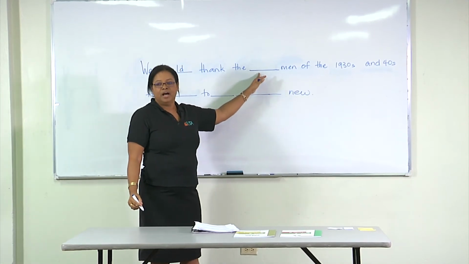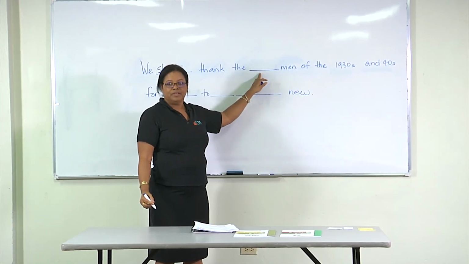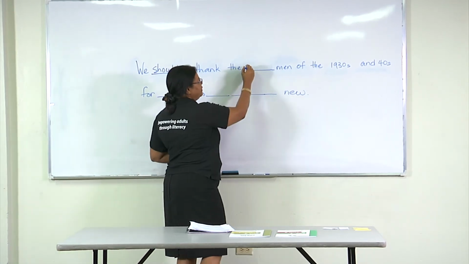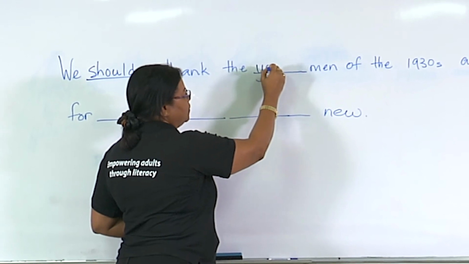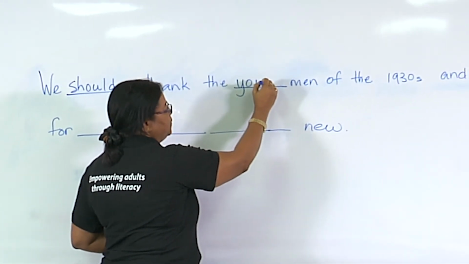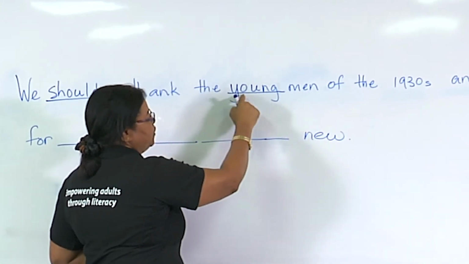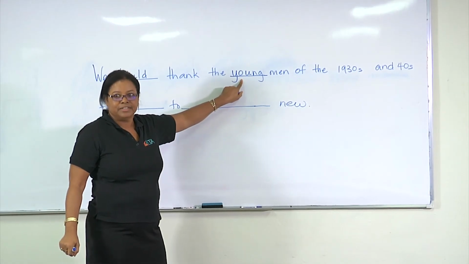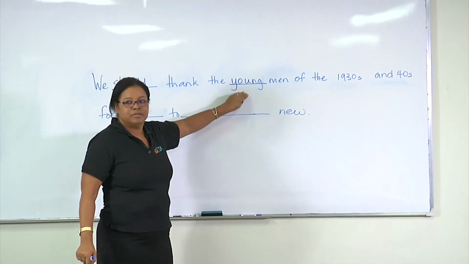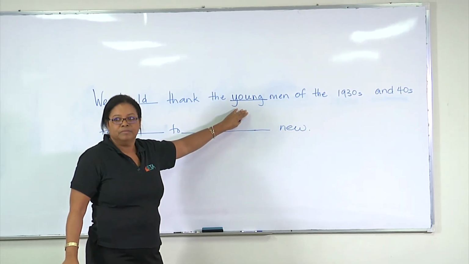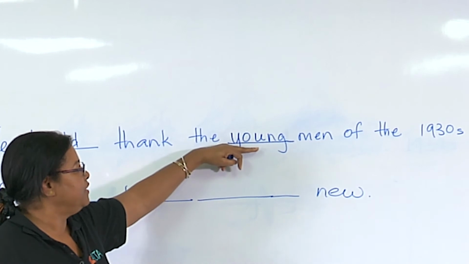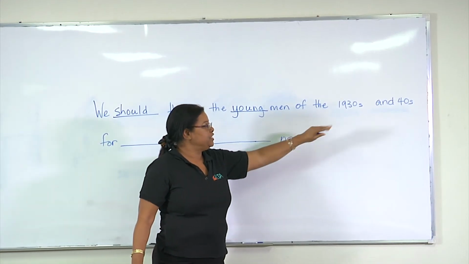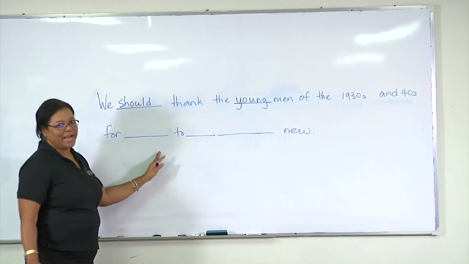Great. We should thank the young. So we have young. How do we spell young? Y, O, U, N, G. Did we hear this letter in the word, the letter O? It's a silent letter. So how do you remember that we have the letter O in the word young? You are young. The first part of the word, you are young. Of the 1930s and 40s for managing.